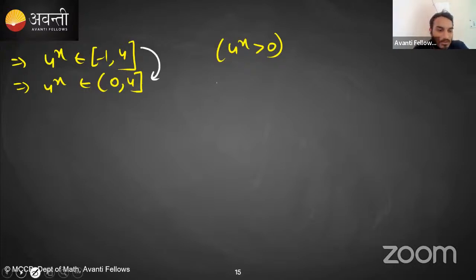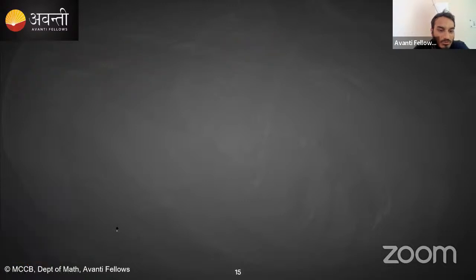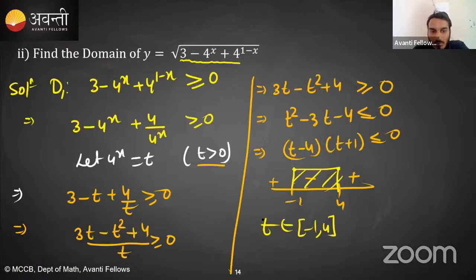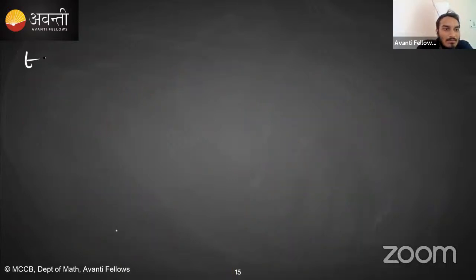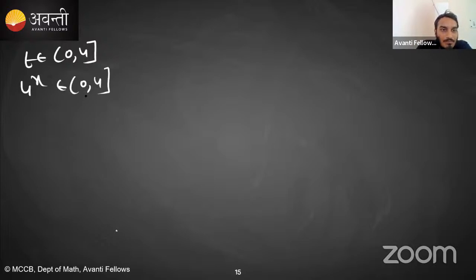Or you can think like this: if this is not clear, t is from minus 1 to 4 and from here t is positive. So first of all take the intersection of 1 and 2. What does t come to? 0 to 4. This is the final value of t. Now t is between 0 and 4, which means 4 raised to the power x is from 0 to 4. Now take log on both sides.